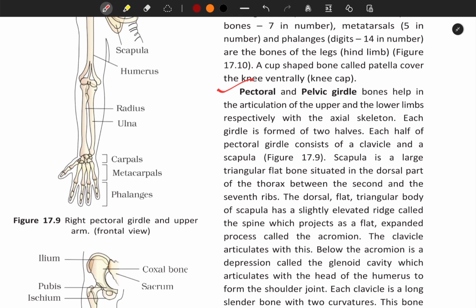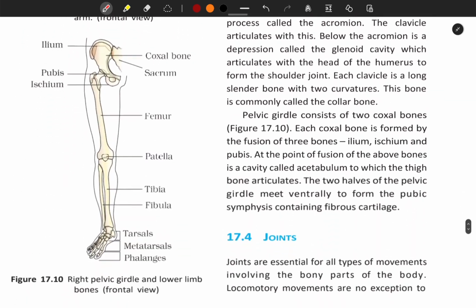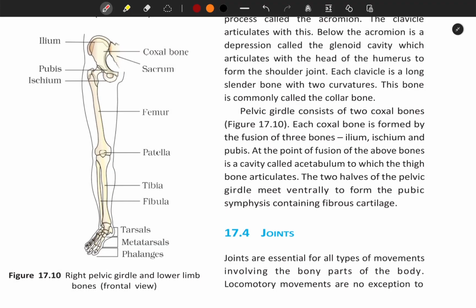The dorsal flat triangular body of the scapula has a slightly elevated ridge called the spine, which projects a flat expanded process called the acromion. The clavicle articulates with this. Below the acromion is a depression called the glenoid cavity, which articulates with the head of the humerus to form the shoulder joint. Each clavicle is a long slender bone with two curvatures.